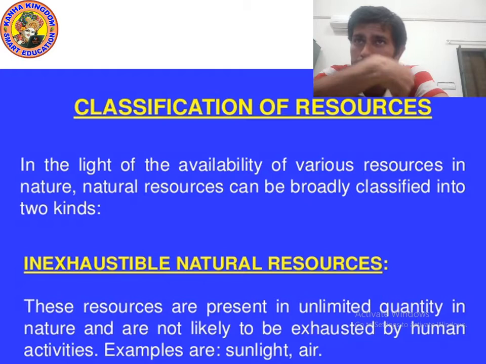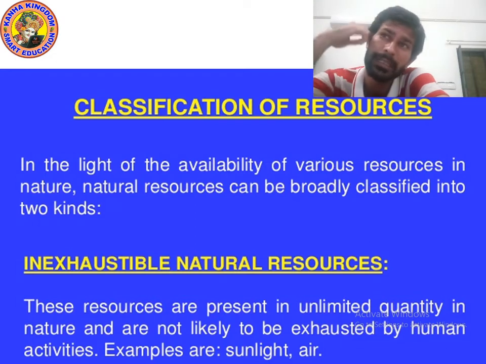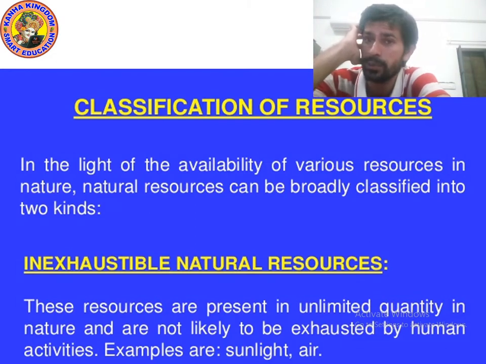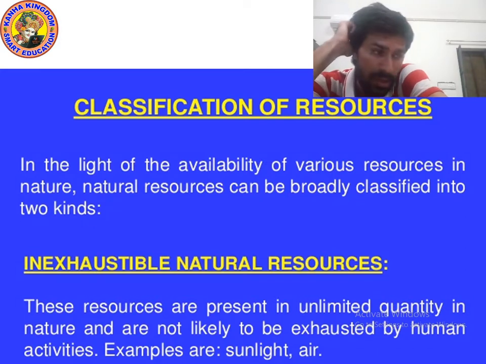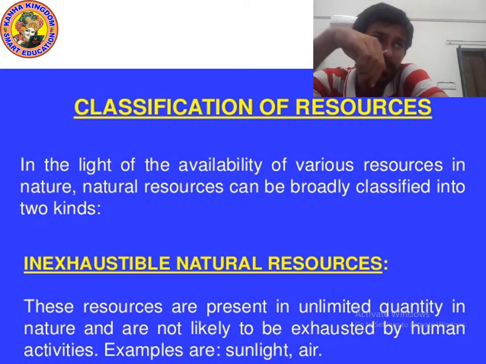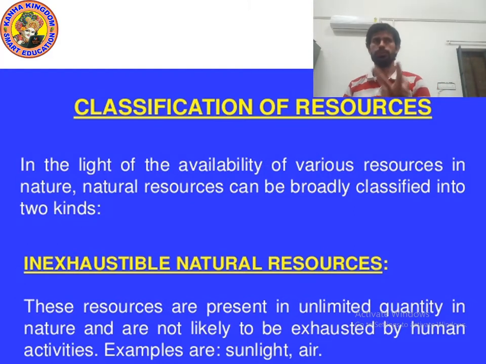inexhaustible natural resources. I am reading: in the light of the availability of various resources in nature, natural resources can be broadly classified into two kinds. Yes, we can classify natural resources into two categories on the basis of availability of resources. The first category is inexhaustible natural resources, the second is exhaustible natural resources. Please write this down.